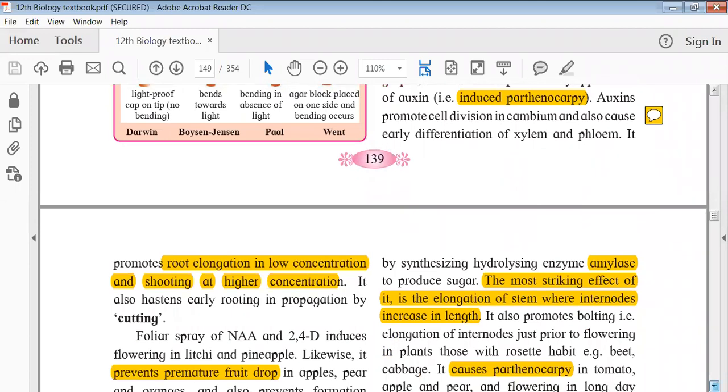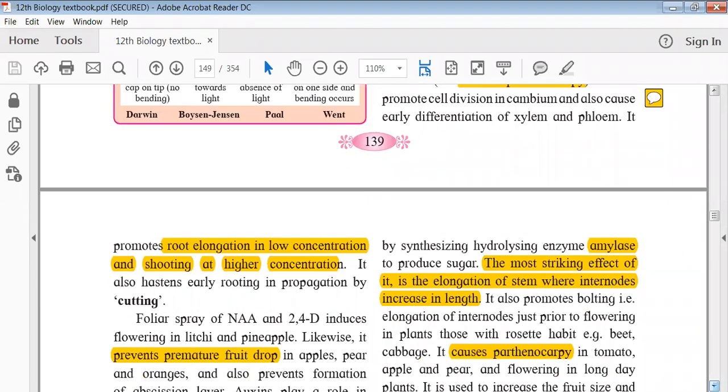Now the last function of the auxins. It also promotes root elongation in low concentration, and it promotes shoot growth in higher concentration. So you can see the function of the hormone is very much concentration dependent, which is an important factor. अगर मैंने कम concentration दिया तो it will show growth of roots. अगर मैंने high concentration दिया तो it will show growth of shoots. And this is an important part of the particular auxin. So we have to be very careful while using auxin.